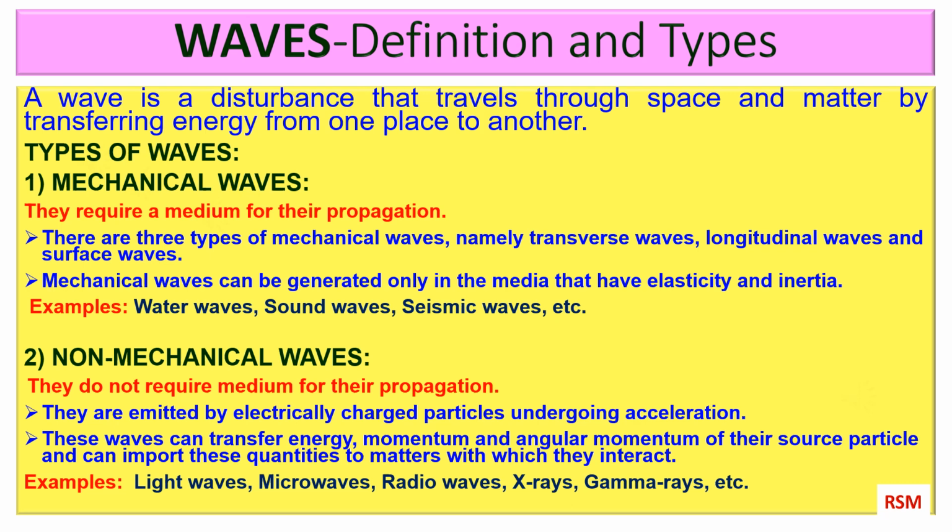Waves can also be classified as progressive waves and stationary waves. Progressive waves transfer energy from one place to another, without transferring the matter. Stationary waves do not transfer energy from one place to another. Instead, they store their energy in one place.